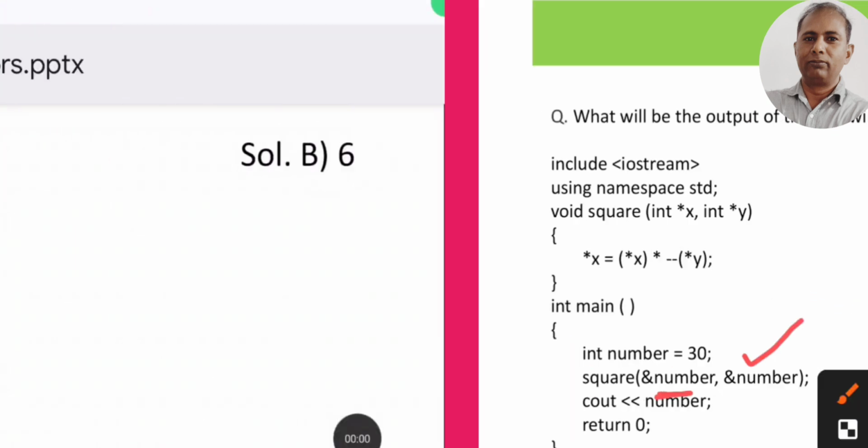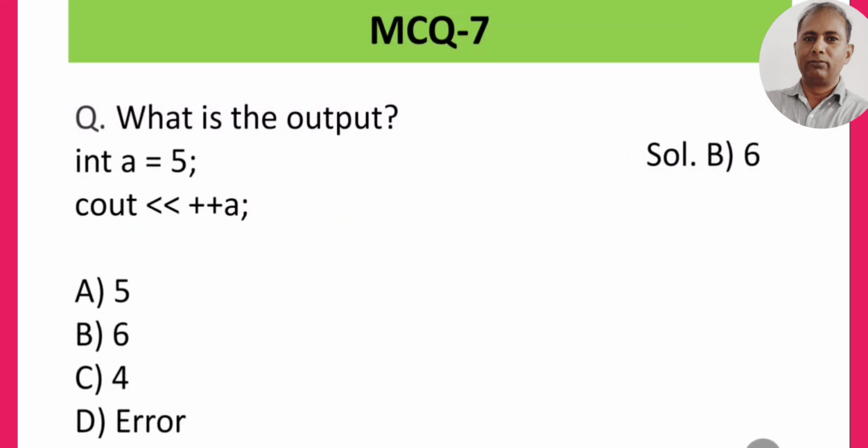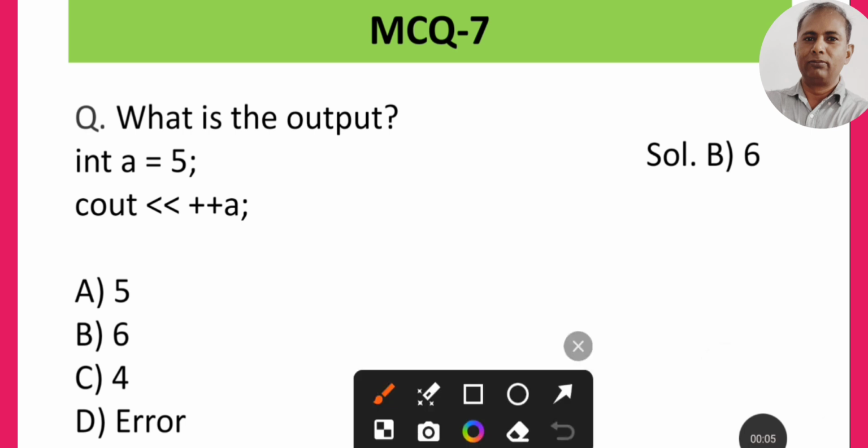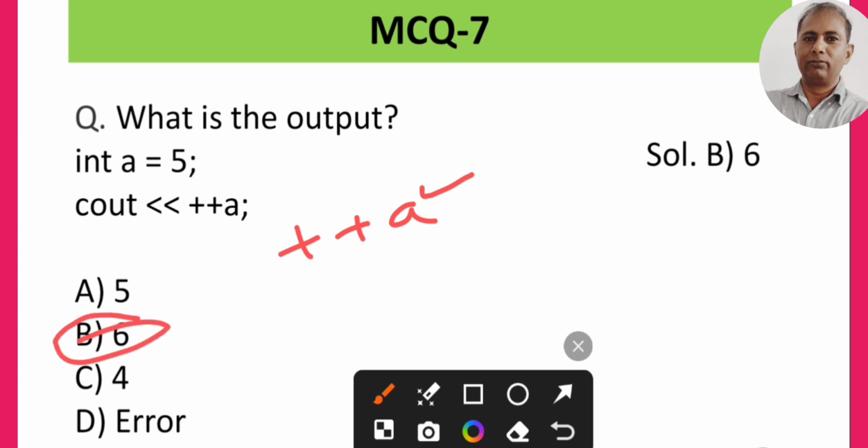Now, if we talk about the MCQ 7, what is the output if a is equal to 5? Then we are writing plus plus a, means we are incrementing the value of a. Pre-increment is there, so we are incrementing the value of a by 1, so we should get the answer 6. So 6 should be the correct answer, that is B is the correct answer.